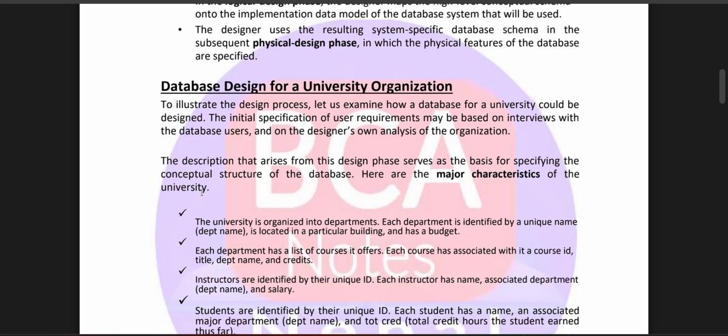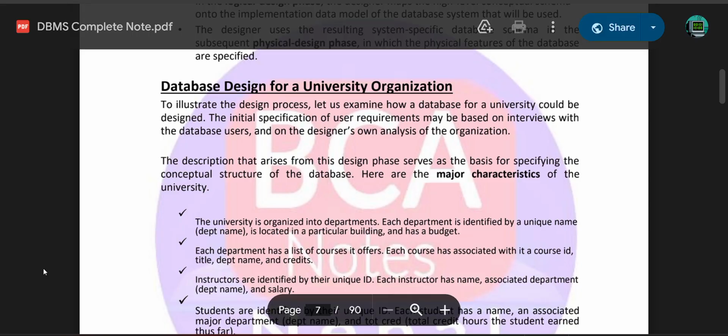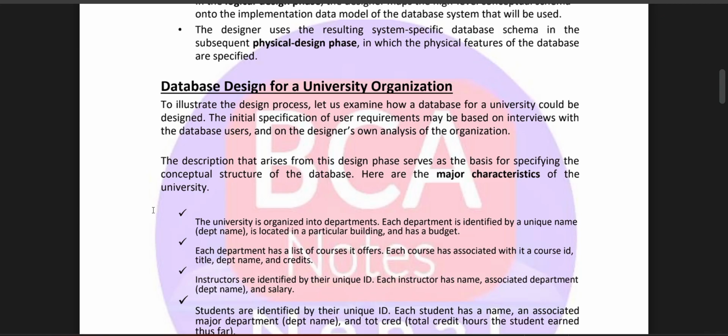Database design for a university organization to illustrate the design process. Let us examine how the database for a university could be designed. The initial specification of the user requirements may be based on interviews with the database users and on the designer's analysis of the organization. The description that arises from this design phase serves as the basis for specifying the conceptual structure of the database. Here are the major characteristics of the university.